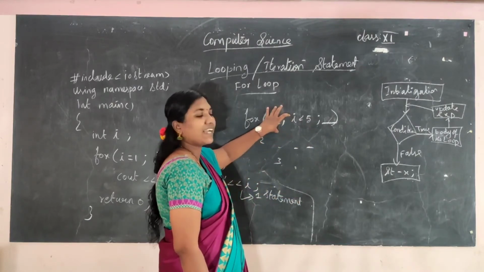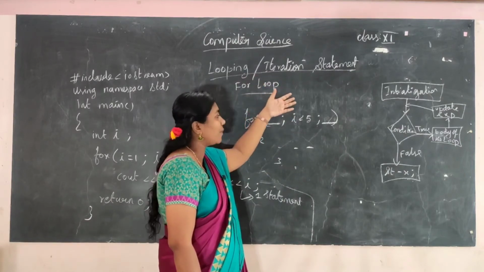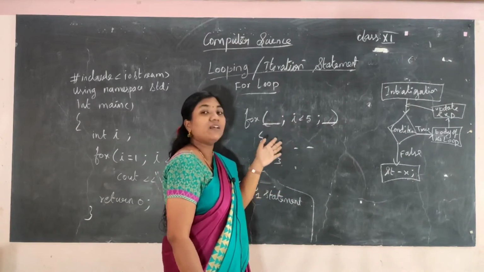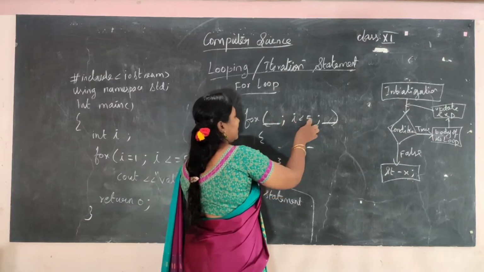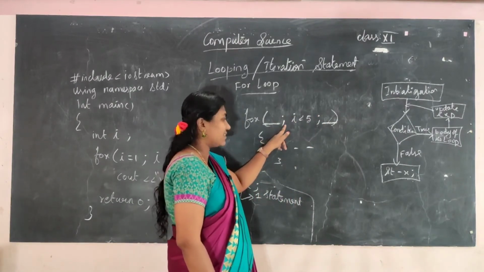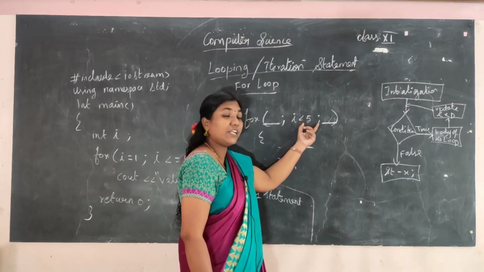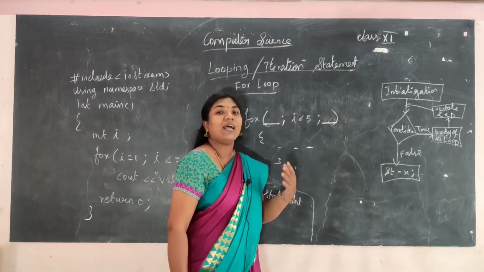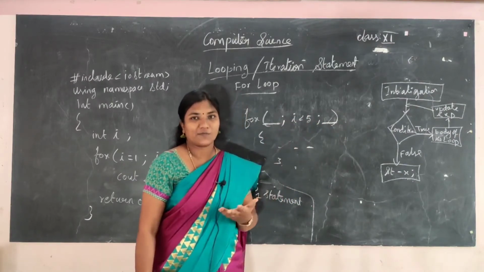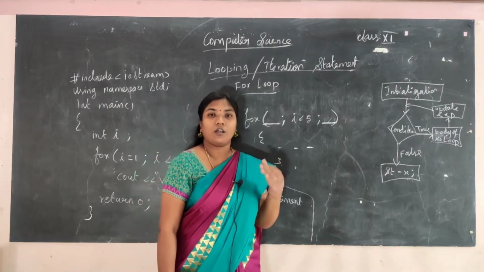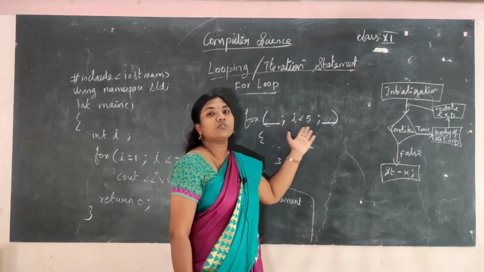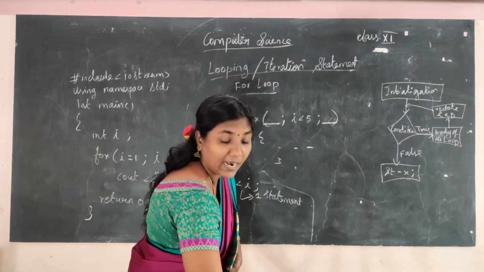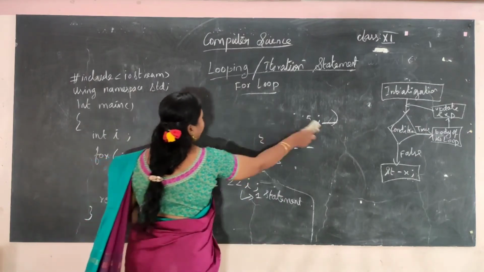But the initialization can be given before the for loop, and the update expression can be inside the body of the loop or anywhere else. It can happen, but you must specify the semicolons. So within the brackets of for, you must have two semicolons, and the three parts are as per you. Though you may not specify them, you have to give the two semicolons within the for statement. Clear?